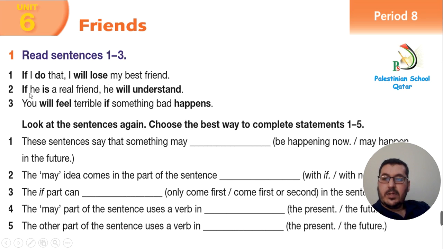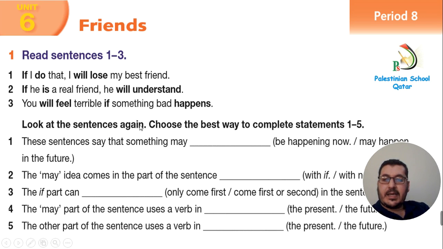Number 2. If he is a real friend, present simple, he will understand, future, will, after will we have infinitive. Number 3. You will feel terrible if something bad happens.